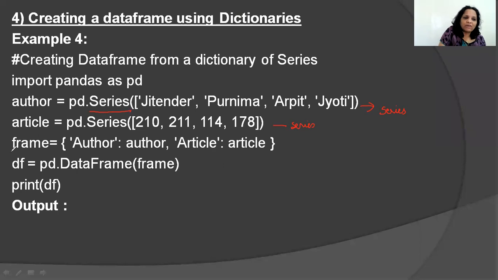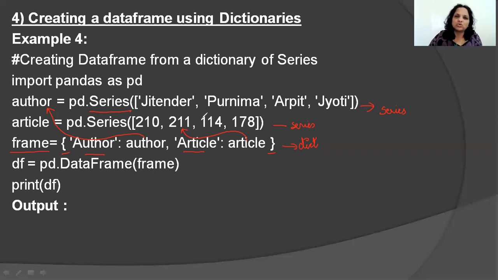And now if you look at frame, what is this? This is a dictionary. How do I know it's a dictionary? Can you see the curly bracket? Yes. So frame is a dictionary. The key of the dictionary is author, and the value is this particular series. The next key of the dictionary is article, and the value is this particular series, which means again it's a list of values, or a series of values. So what do you expect to see? The keys become the column headings, author and article, and under them you will see all the values that you have specified in the series.